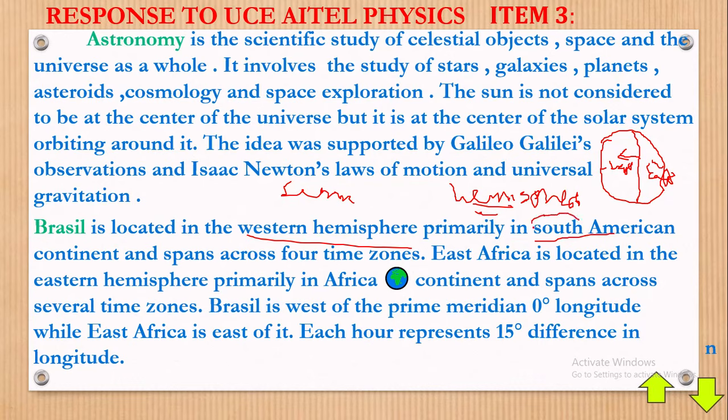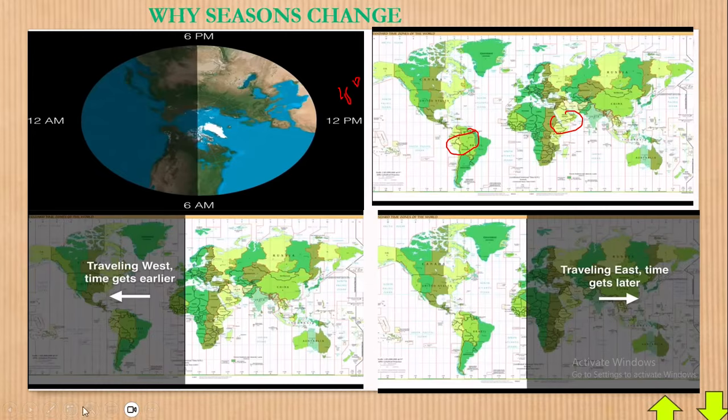Anyway, you may not specify this when you're writing your physics. Okay, anyway, this is simple. Primarily in the South American continent, and it spans across 4 time zones. Meaning, from Brazil, I'll explain this here. You see that Brazil is here, but we have these grid lines moving. That's a different time. Even in Brazil, the time is not always the same in some places.